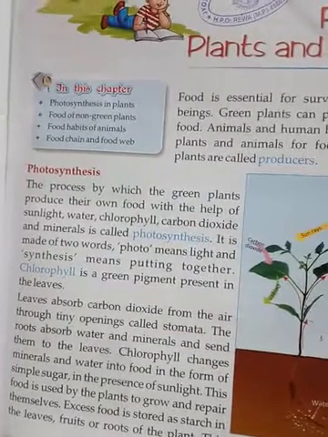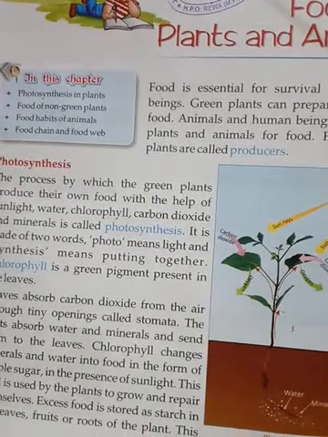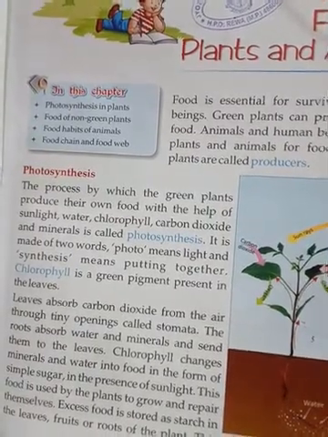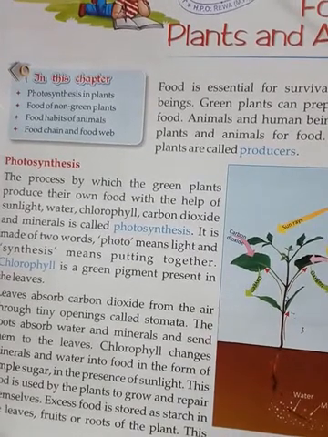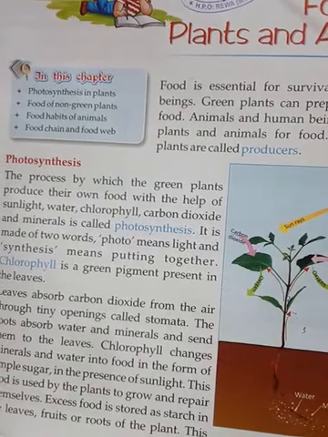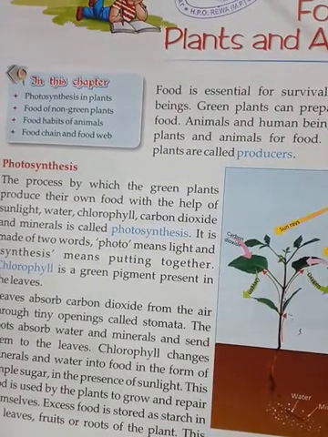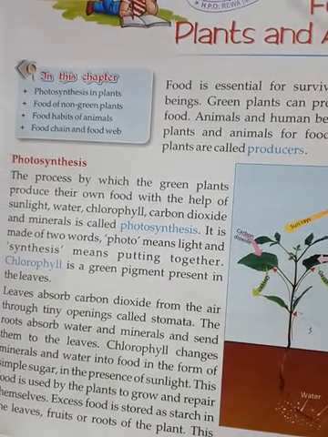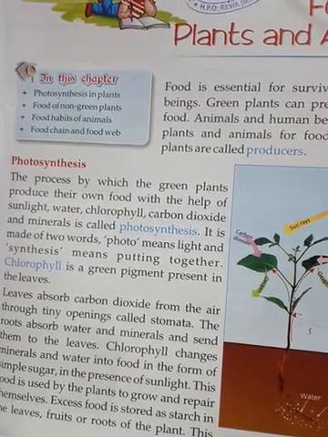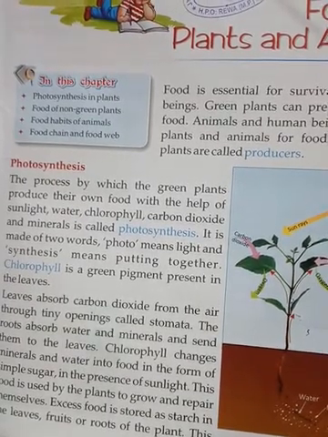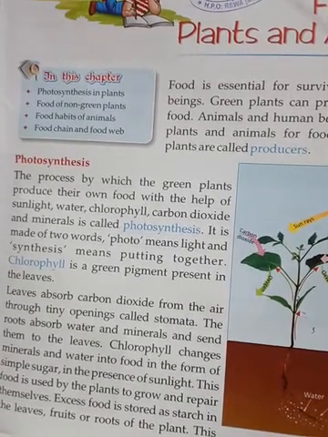Next thing is photosynthesis. How are plants preparing food? Children, plants prepare food by the process which is called photosynthesis. And what is happening in this process? In this process, plants prepare food with the help of sunlight, water, chlorophyll, carbon dioxide and minerals. Photo means light and synthesis means putting together. So when light is put together with water, chlorophyll, carbon dioxide and minerals, food is prepared by the plant.